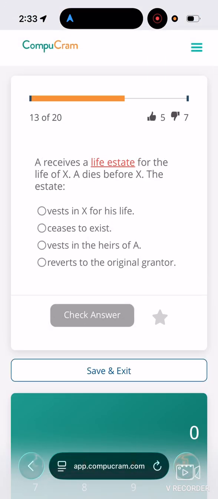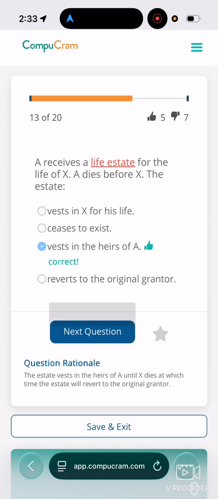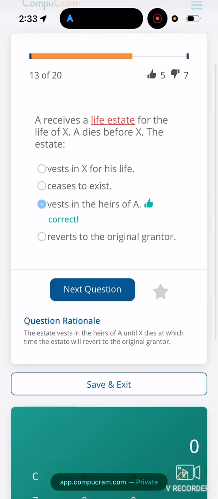All right, number 3, aka 13. A receives a life estate for the life of X. A dies before X. The estate vests in X for his life, ceases to exist, vests in the heirs of A, reverts to the original grantor. I think it's C. Yep. The estate vested in the heirs of A until X dies, at which time the estate will revert to the original grantor.